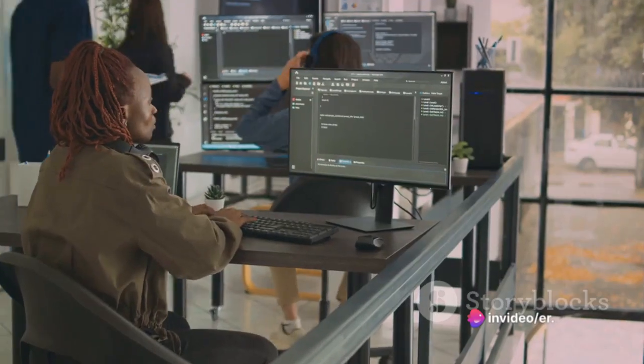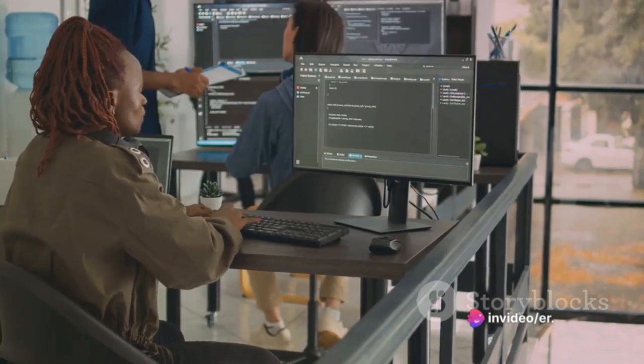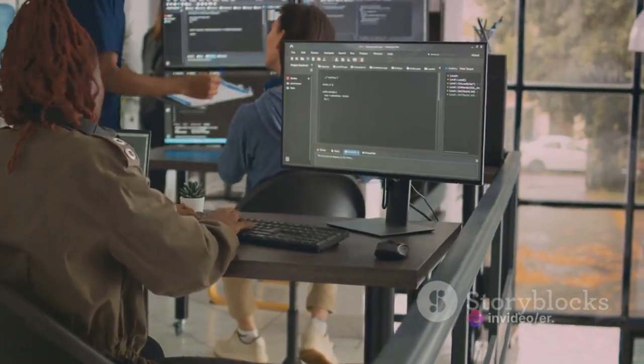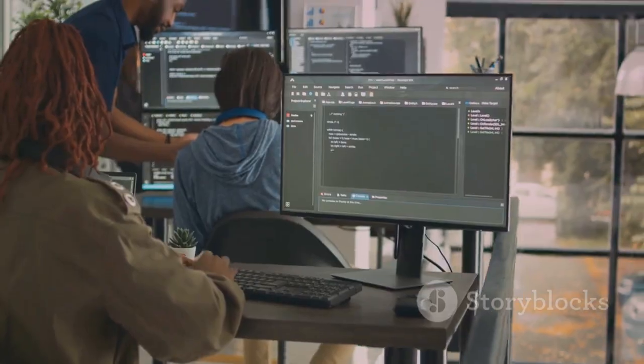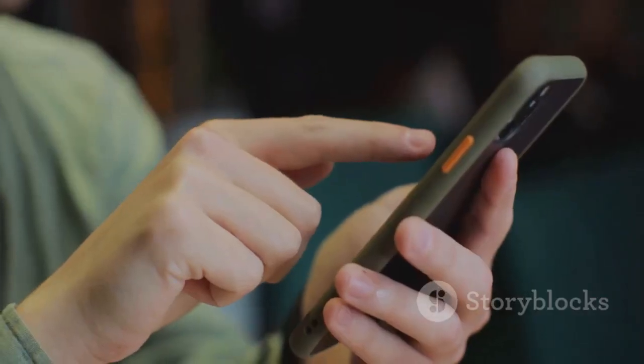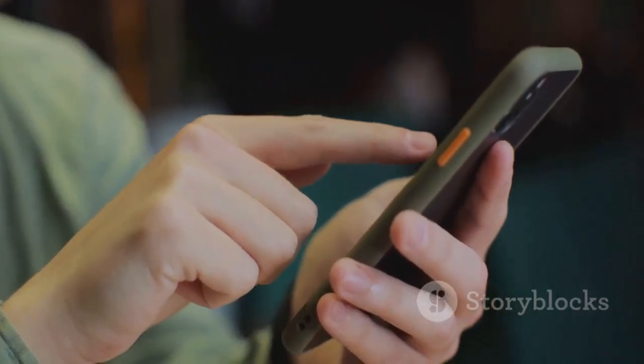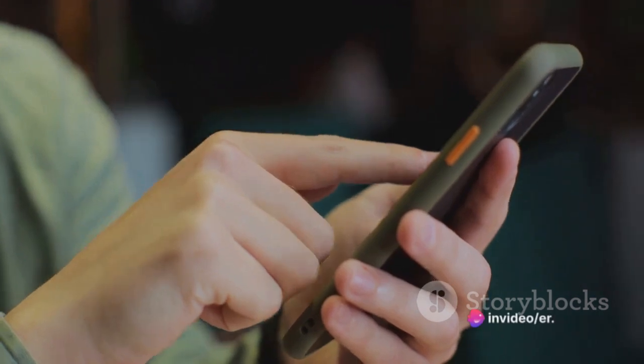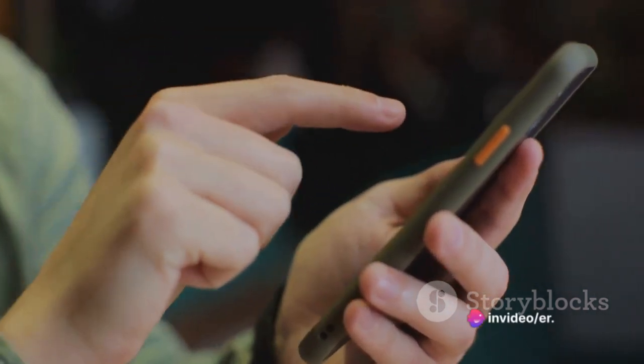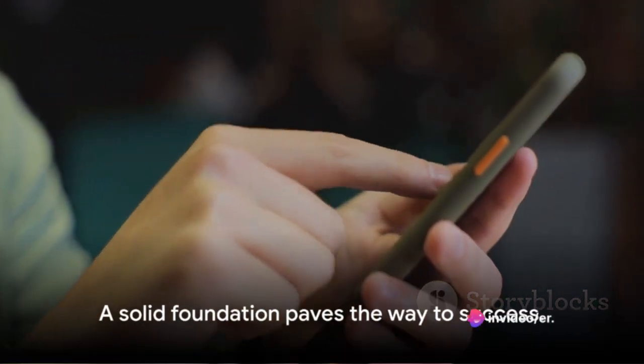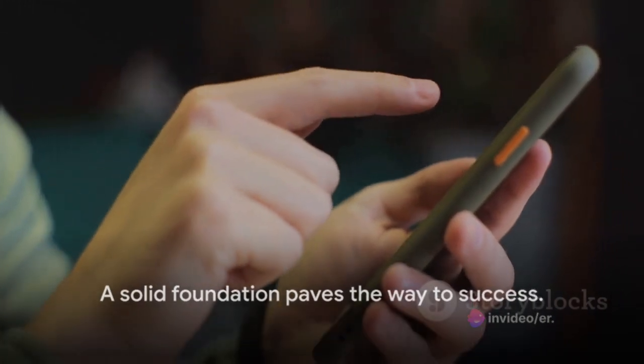Lastly, state management is the glue that brings everything together. It's how you manage the data your app is using. Whether it's user input, server responses, or even the app's internal state, state management is key to keeping everything running smoothly. Remember, a strong foundation sets the stage for future success.